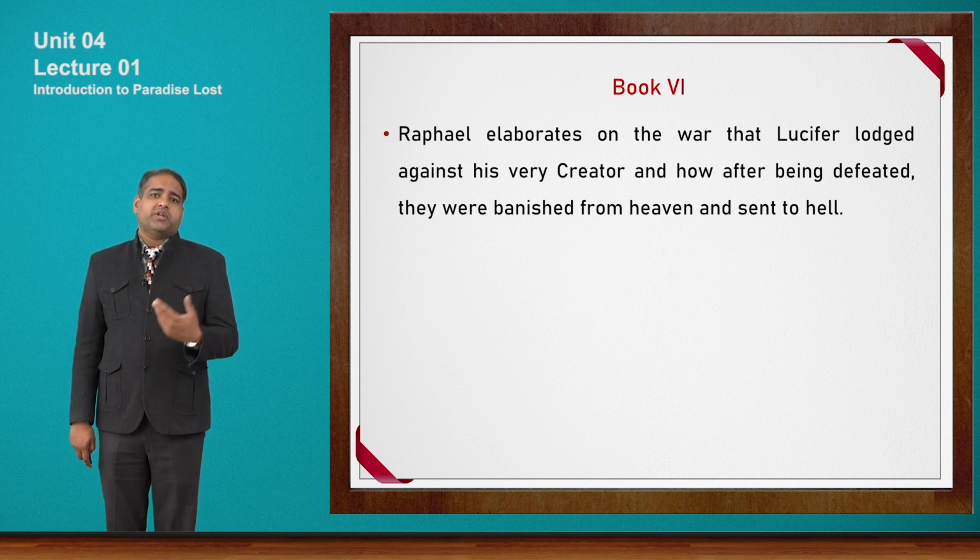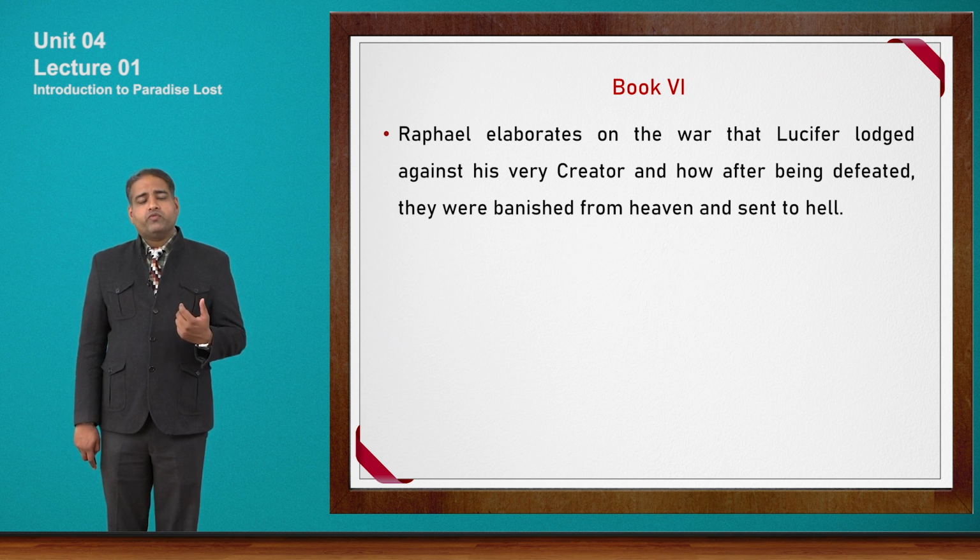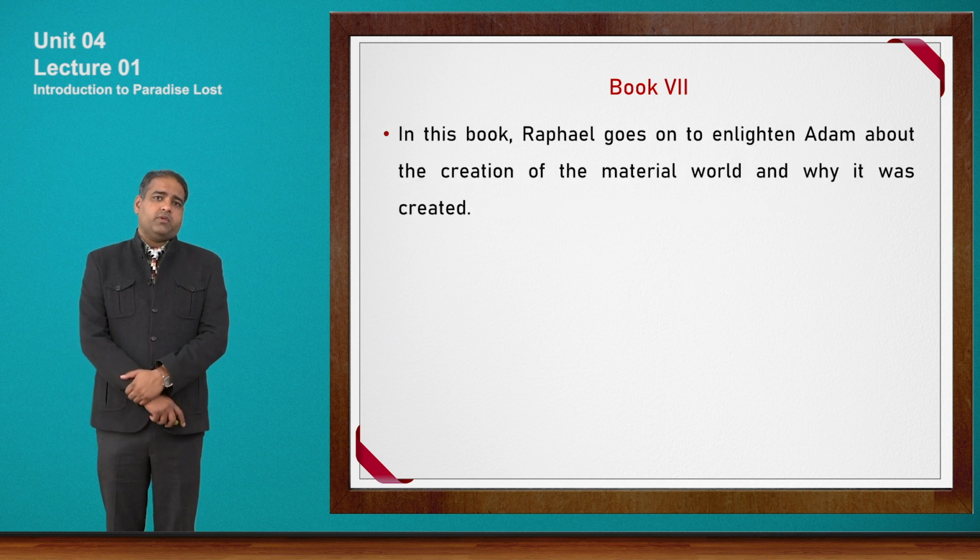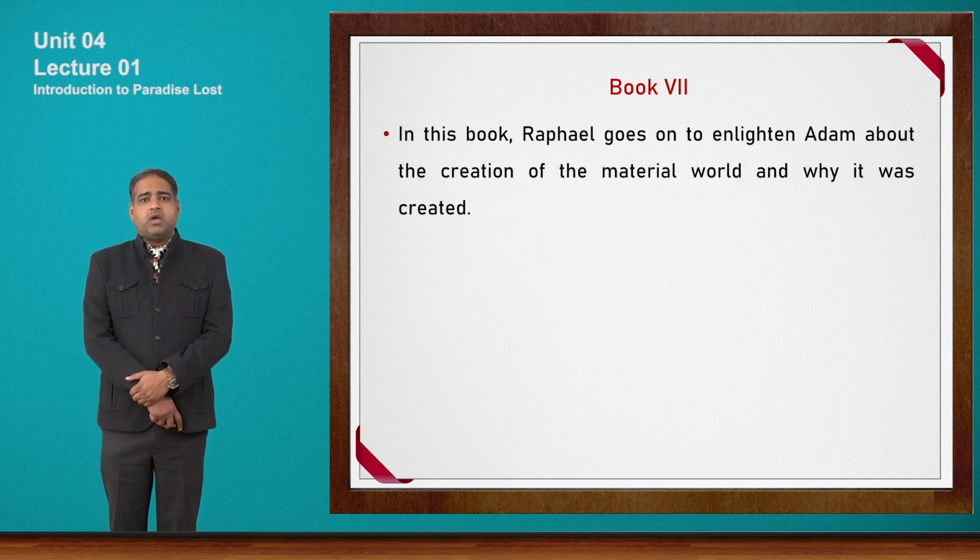So with this, book 6 ends. It was a long discussion between Raphael and Adam. Then let us now move to book 7. In this book, Raphael goes on to enlighten Adam about the creation of the material world and why it was created.